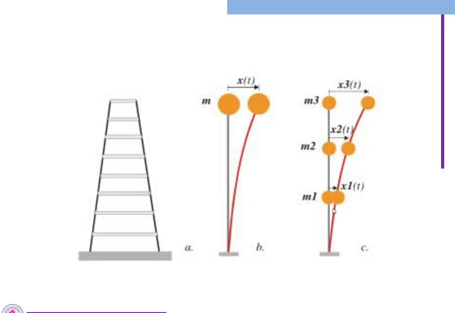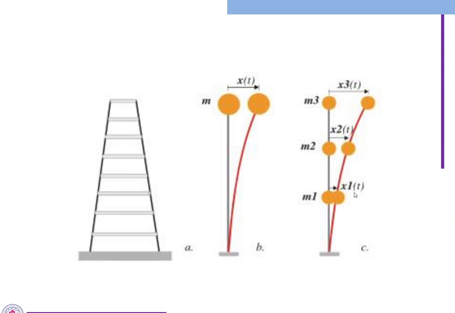Another type is a structure with more than one mass. We call those multi degree of freedom systems. In a multi degree of freedom system we see more than one mass, and each mass will have one displacement. Here the same structure has been divided into three parts: the first mass m1, the second mass m2, and the third mass m3. These three masses will have three displacements.